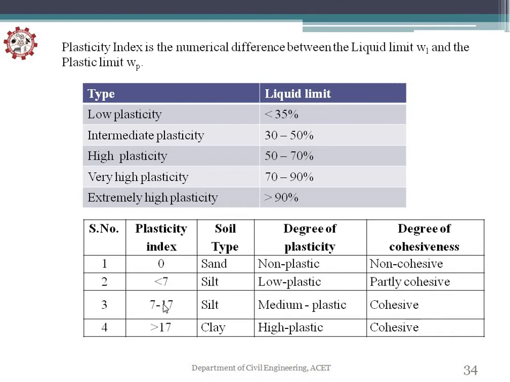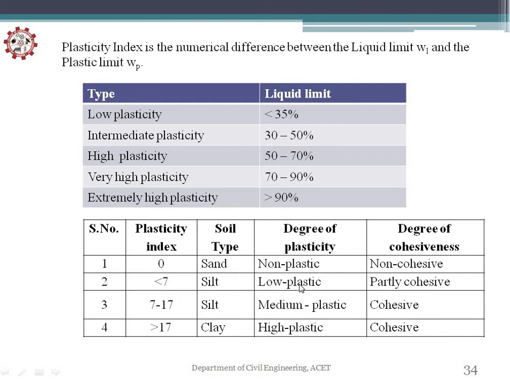So this is the plasticity index, which we have got by taking liquid limit minus plastic limit, and this shows the type of soil. This is the main index property of the soil, from where you know which type of soil it is, whether it is cohesive soil or non-cohesive soil. If it is 0, then it is non-cohesive, non-plastic soil.